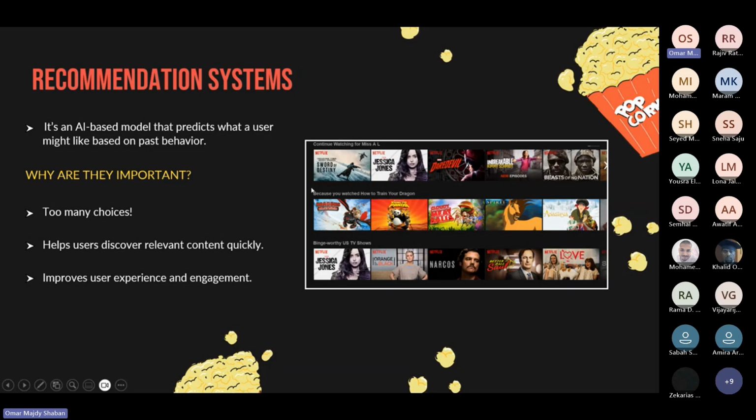And we actually have a picture here of a recommendation system of Netflix. You see the specific user has watched the movie How to Train Your Dragon, and it gives him recommendations on some other movies that he actually might like.